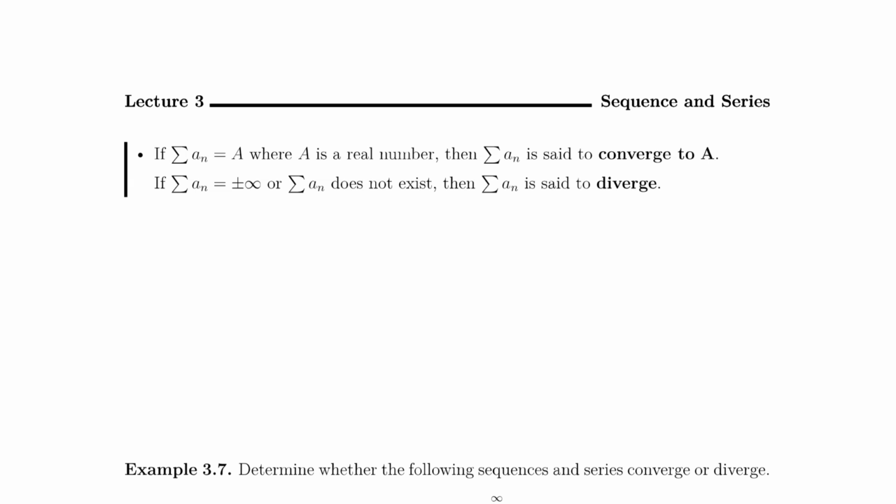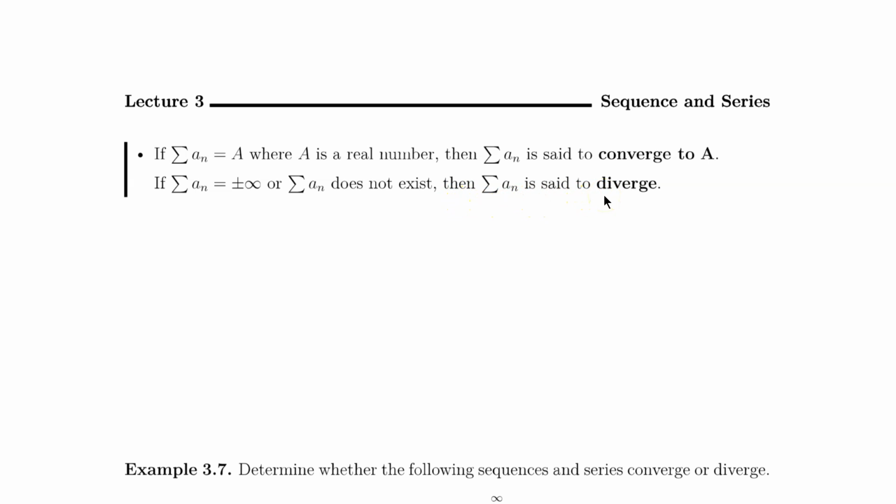So similar to a sequence, we can also talk about when a series converges or diverges. If the values in my series add up to just a real number, then we're going to say that the series converges to that number. If the sum of all those numbers is infinity minus infinity, or if the sum doesn't exist, then we're going to say that the series diverges.